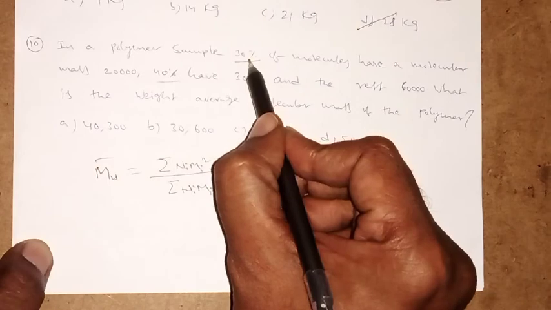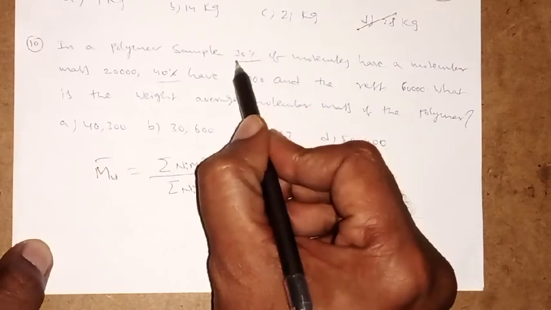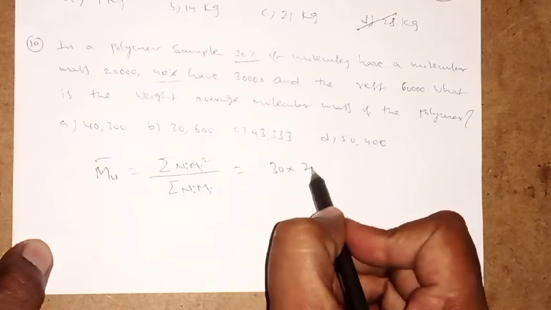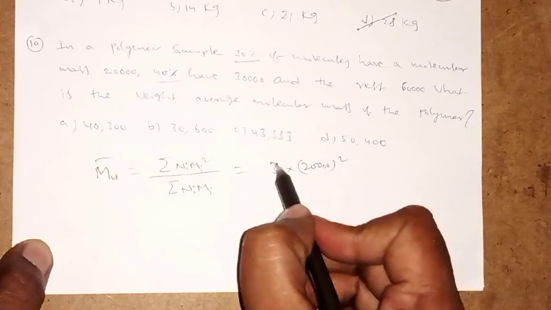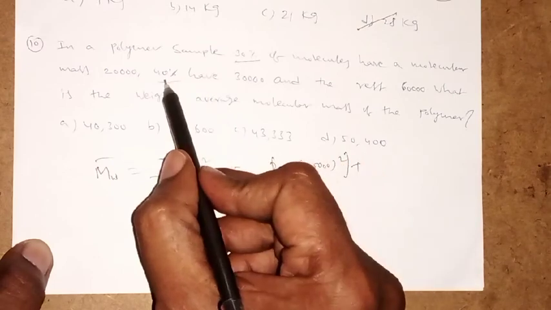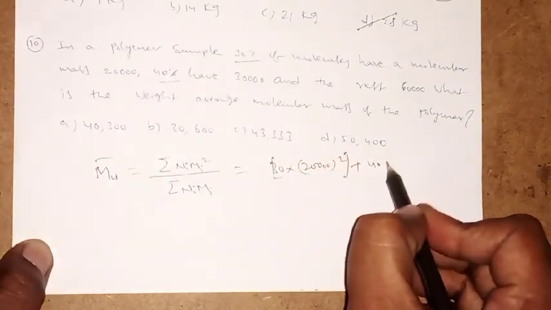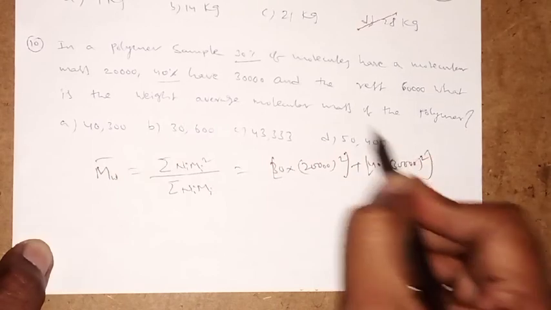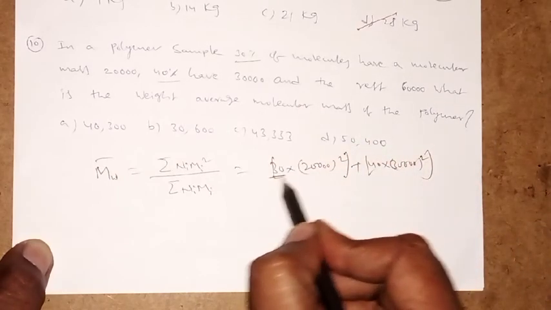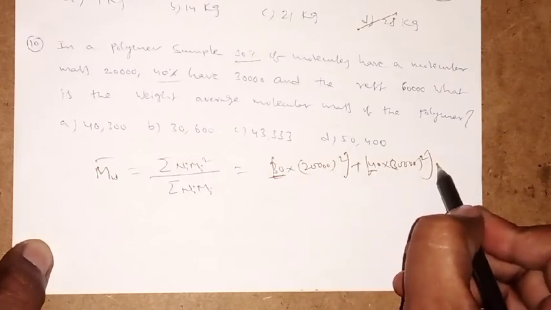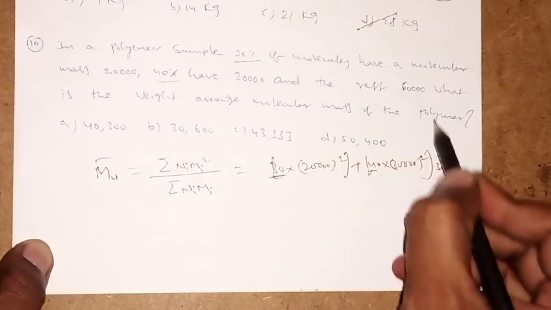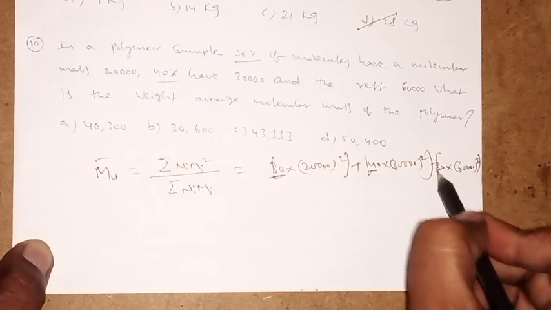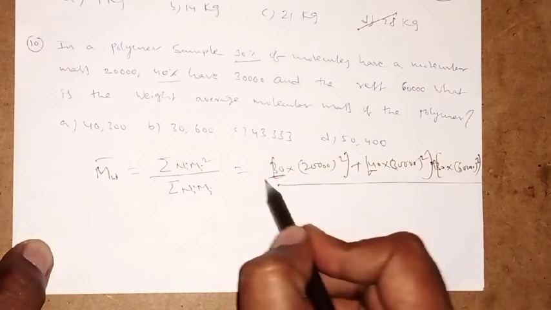So here observe 30%, 40%. 30 out of 100, 30 molecules have 20,000. That means 30 into 20,000 whole square plus 40% have 30,000, that means 40 into 30,000 whole square. And the rest have 60,000. The rest is nothing but 30 plus 40, 70, remaining 30. So 30 into 60,000 whole square, divided by sigma NiMi.